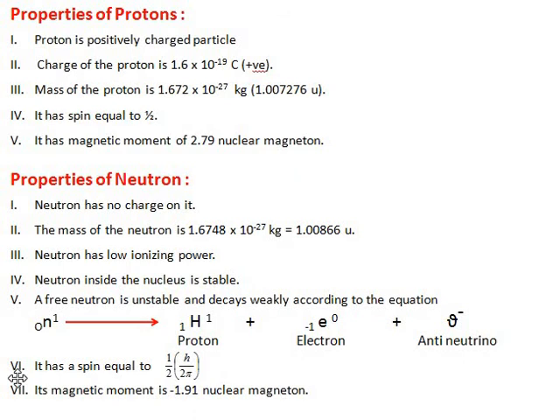So remember this most important thing, that a free neutron is unstable. In coming classes you are going to study that. Sixth, it has a spin equal to 1/2 × h/2π, where h is Planck's constant. Seventh, its magnetic moment is 1.91 nuclear magneton.